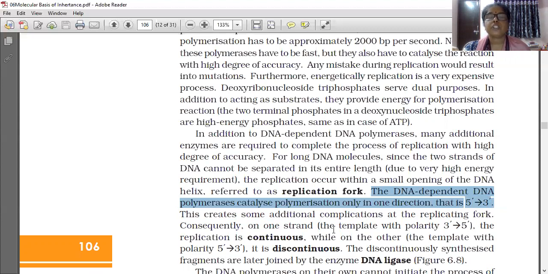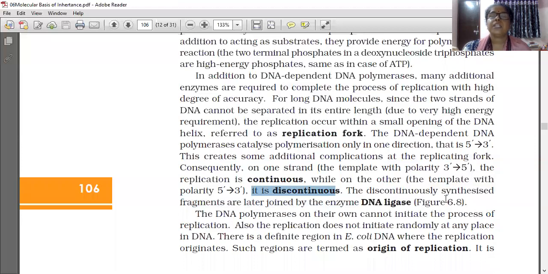Consequently, on one strand, the replication is continuous, while on the other, the template with the polarity 3' to 5', it is discontinuous. The discontinuously synthesized fragments are later joined by the enzyme DNA ligase that I had shown you in that diagram.